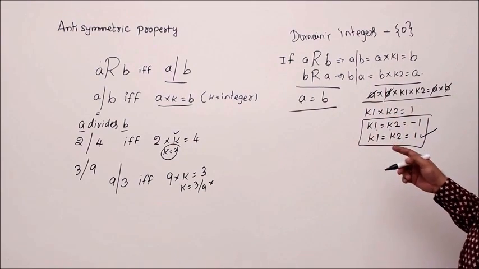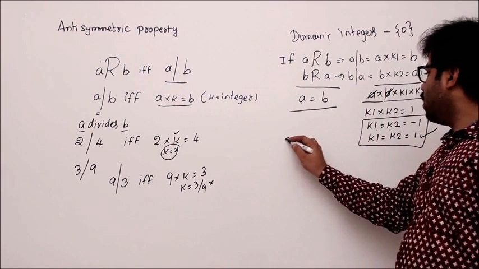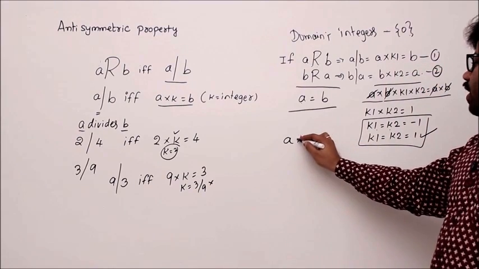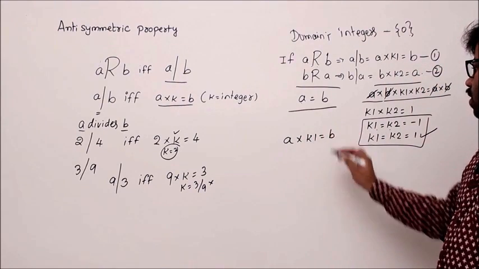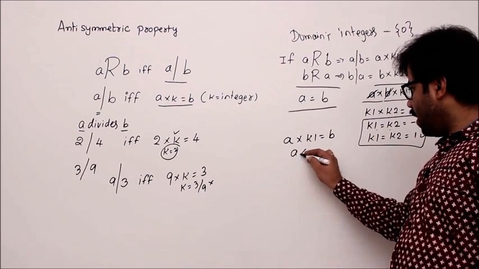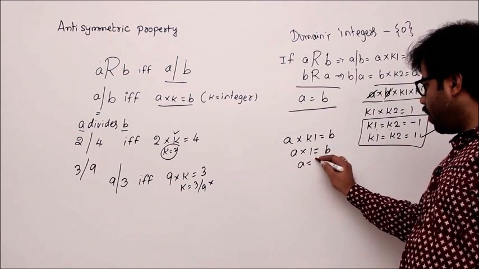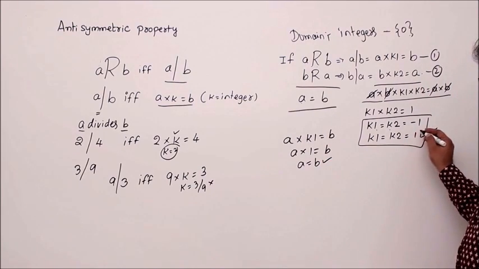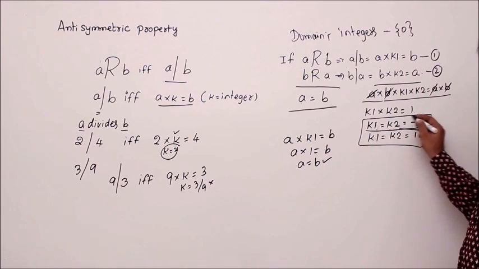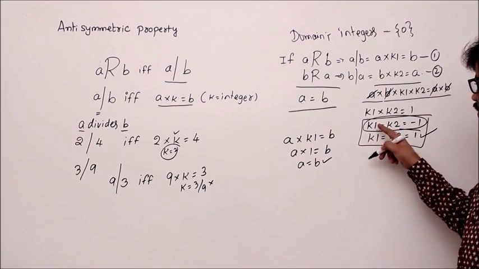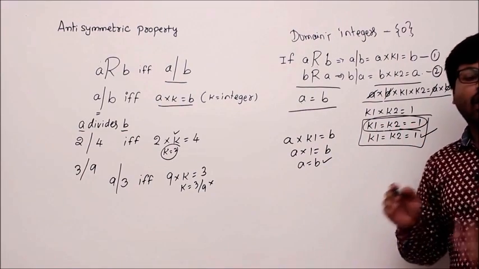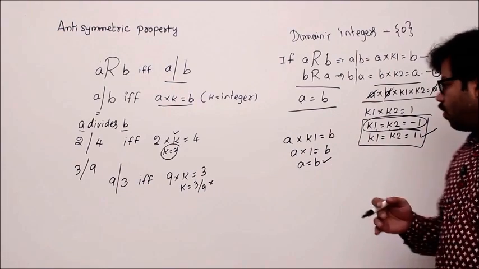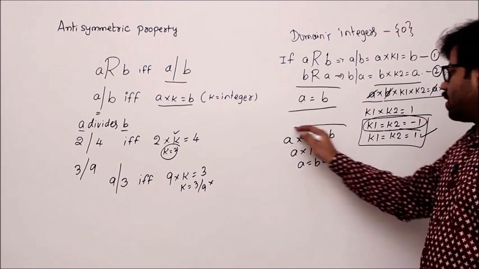If I take K1 equal to K2 equal to 1, then let me substitute them into equations 1 and 2. We know that A into K1 is B. Since K1 is 1, then A into 1 equal to B, then you get A equal to B. But don't be happy, because we have one more case called K1 equal to K2 equal to minus 1. If I substitute that, I may get A not equal to B. So we have to try all possibilities. Okay, this case is over.